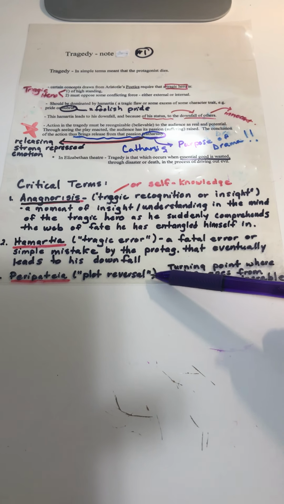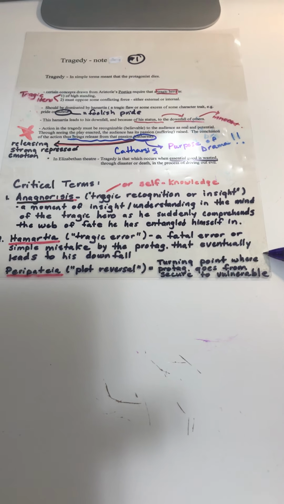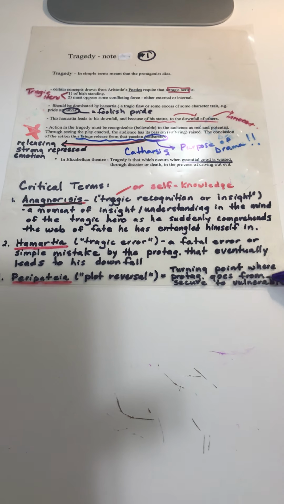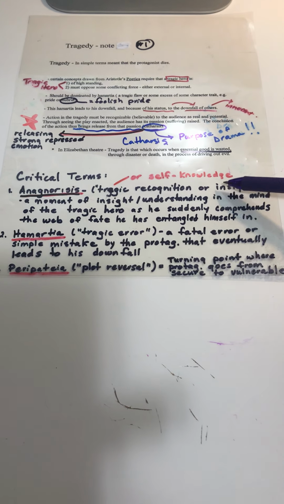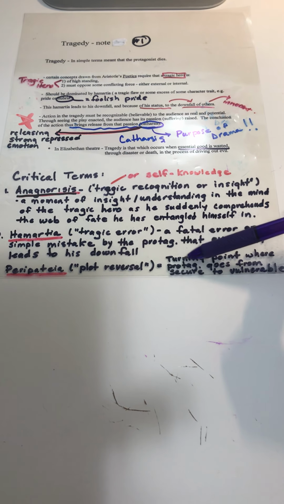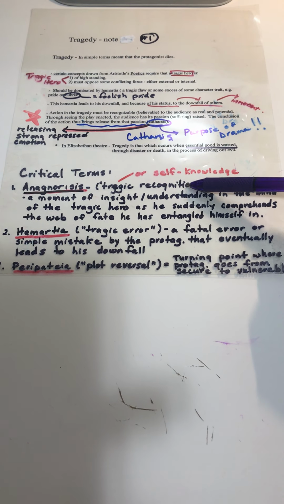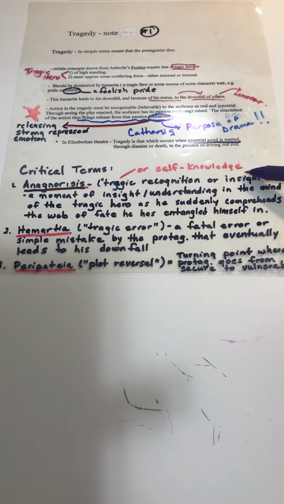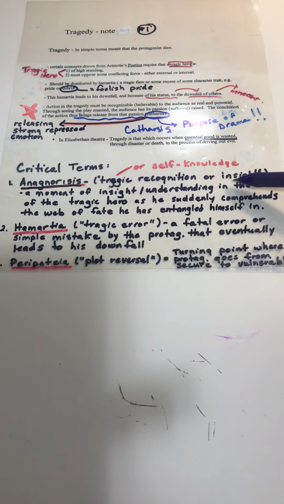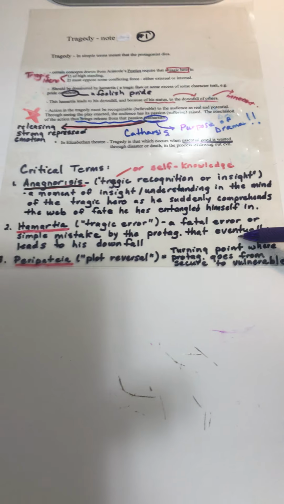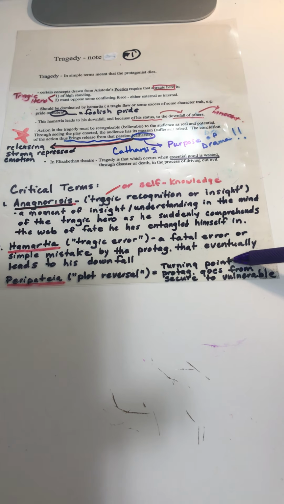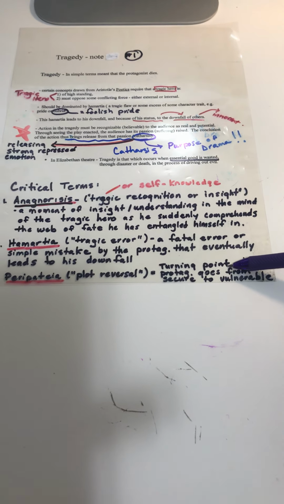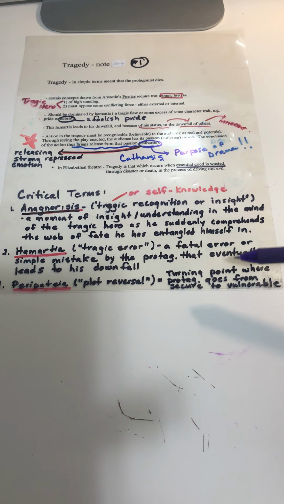Peripeteia is the plot reversal, or the turning point, where the protagonist goes from feeling pretty darn secure to realizing how vulnerable he is. Now, in this play it doesn't always happen like this, but in this play, Macbeth, we see that the plot reversal and this moment of anagnorisis, of truly understanding his own truth, the position he's put himself in, happen actually at the same time. The turning point is when Macduff explains, "No, I was not born of woman. So let's fight. Let's get this on, because tonight either you're going to die or my soul is going to die," right?